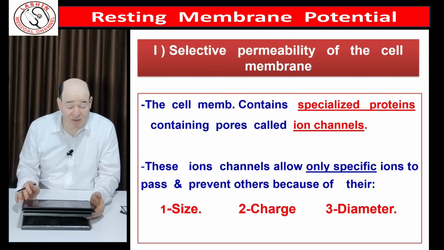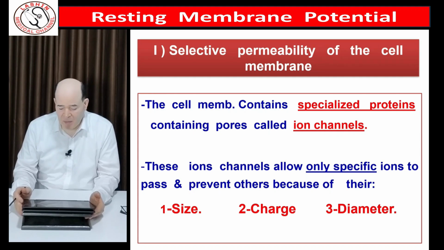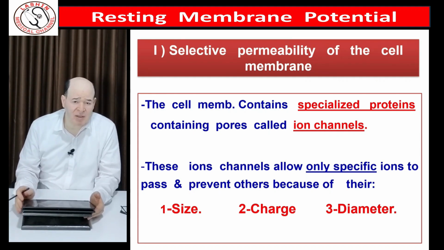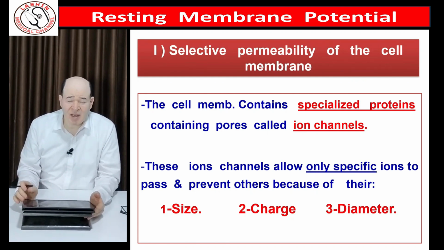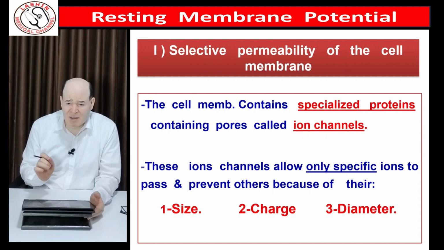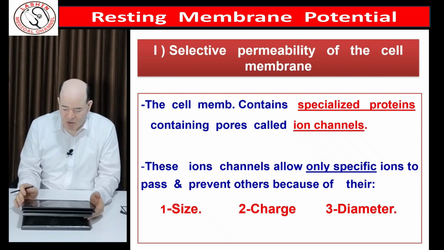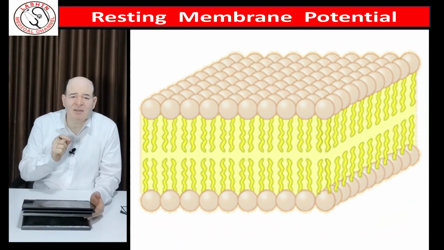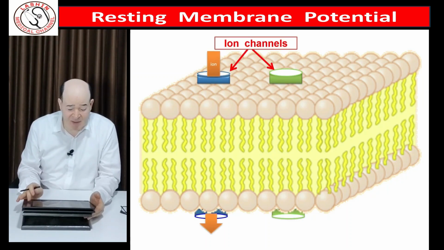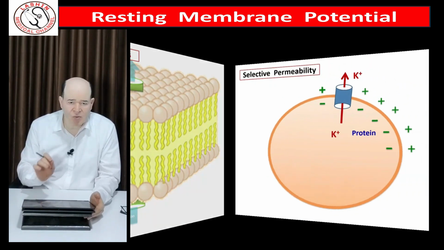So what is the selective permeability, which is the main cause of resting membrane potential? Our cell membranes, especially in the neurons, can allow diffusion of ions. However, the diffusion is selective, so the channels which are present in the cell membrane proteins are designed or tailored for passage of certain ions. This is controlled by certain size, certain charge, and certain diameter. So what fits a certain ion can't fit any other ion. This is a cell membrane and these are the channels. As I said, passage through them is selective for certain ions.